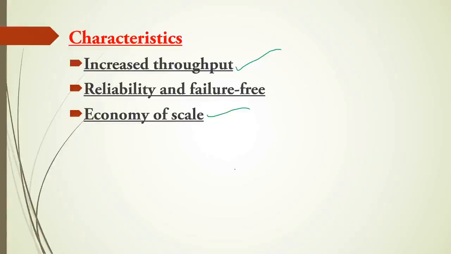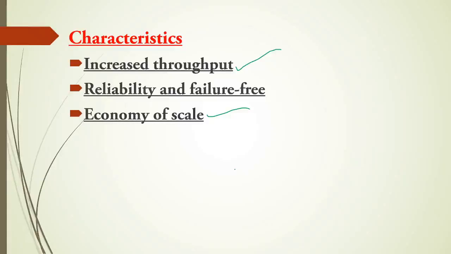The difference between single processor system and multiprocessor system is, first, a single processor will have only one CPU, and a multiprocessor will have more than one CPU. In a single processor the throughput is less, and in a multiprocessor the throughput is greater. Next, single processors are costly, whereas multiprocessors are less costly, because in a single processor the resources are not shared, everything has to be purchased, whereas in multiprocessor there is sharing of resources. That's why it is less costly.